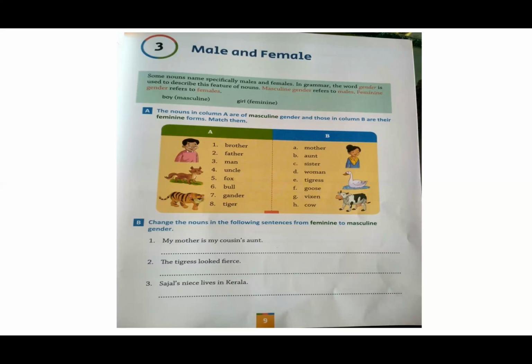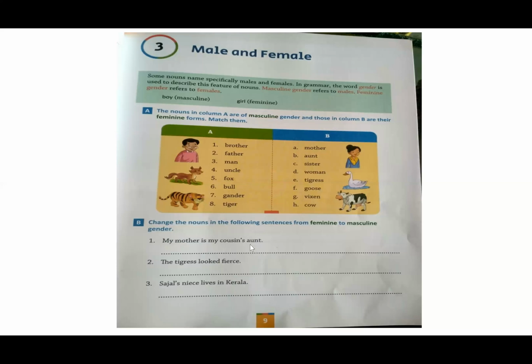Exercise B. Change the nouns in the following sentences from feminine to masculine gender. Now, in these sentences, there are nouns given in feminine gender and you have to change into masculine. Sentence number 1. My mother is my cousin's aunt. The feminine genders mentioned in this sentence are mother and aunt.